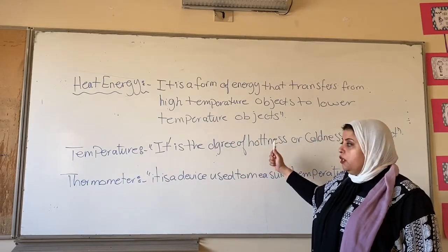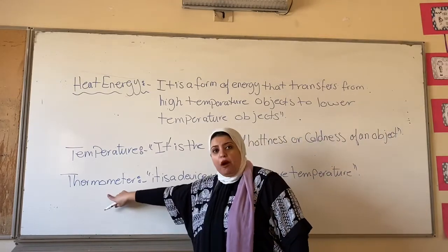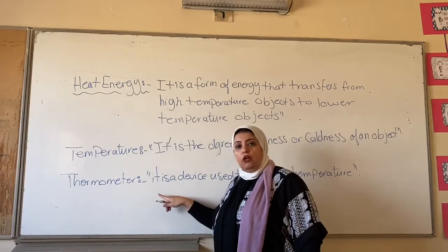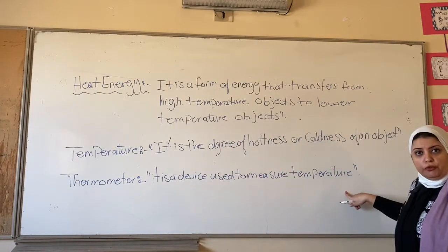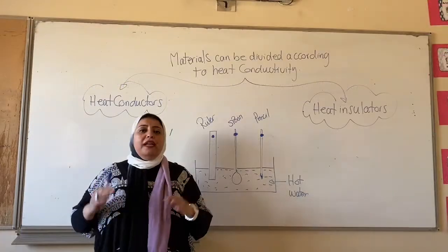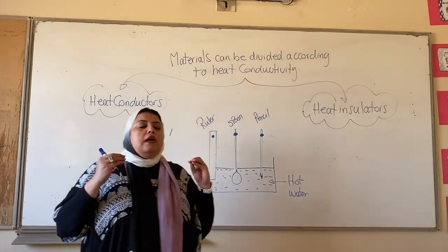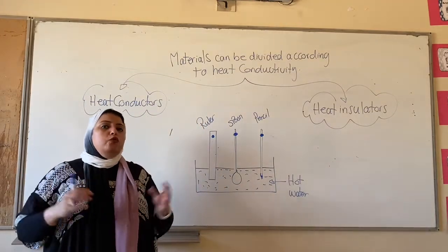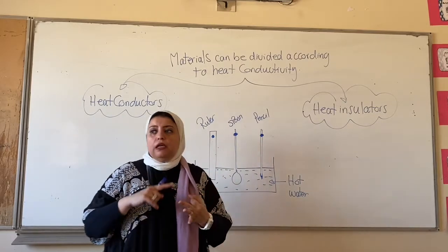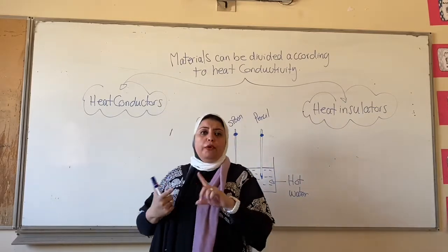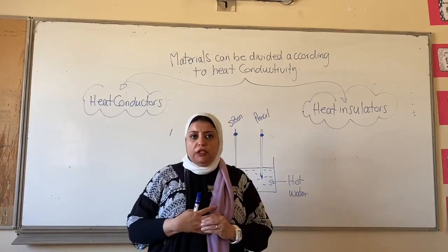How can we measure this temperature? By using a special tool that's called a thermometer. So thermometers are tools or devices that are used to measure temperature. Okay, and now let's apply all what we have said. We are surrounded by too many different materials like wood, plastic, rubber, glass, iron, copper, aluminium, gold, silver, and all other different materials.